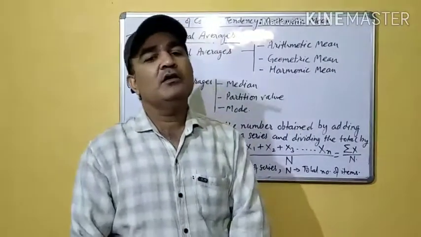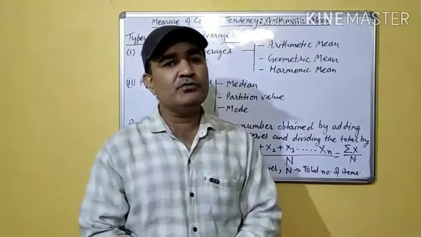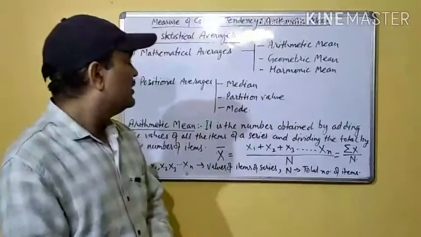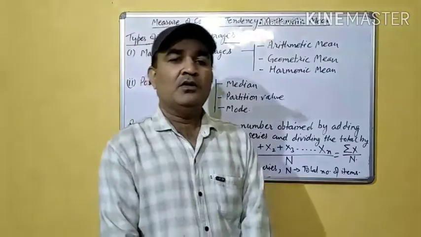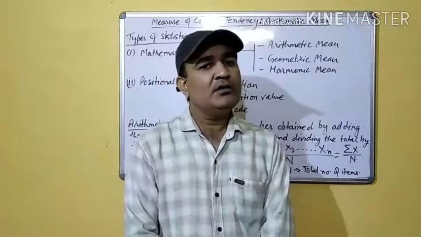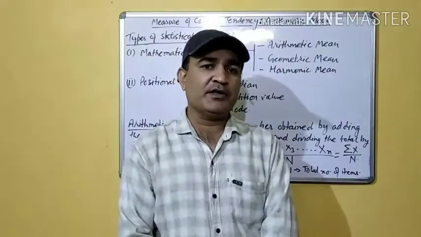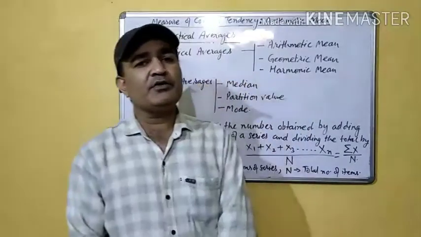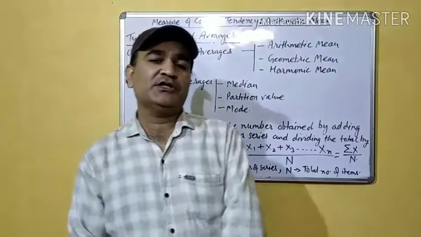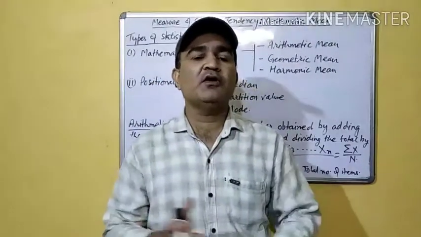And in the same way, positional average is also divided into median, partition value and mode. So here in this chapter we will particularly study about arithmetic mean. We will try to find out the arithmetic mean of statistical data based on different kinds of data series.